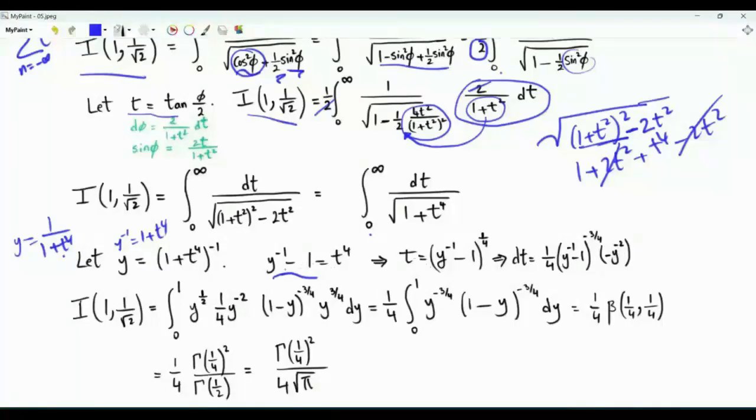Raising both sides to the power 1 over 4, we have that t is equal to (y inverse minus 1) to the power 1 over 4. We can write down dt in terms of dy, and then write our integral in terms of the variable y. We end up with this integral.